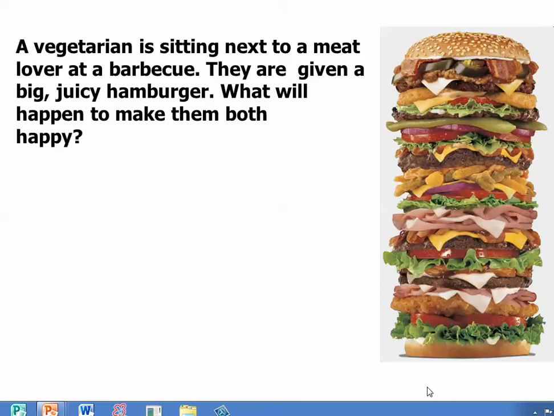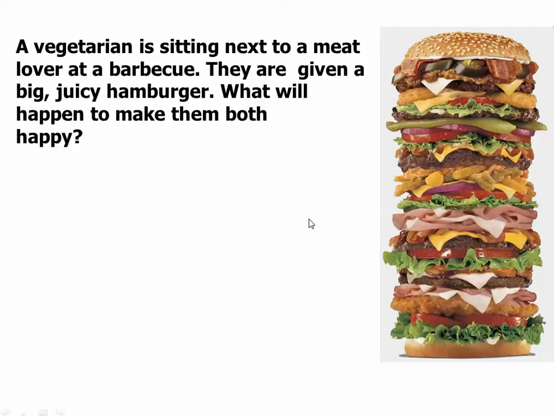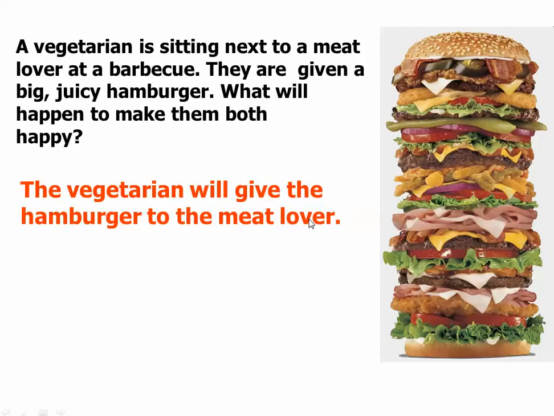So here's the first question. A vegetarian is sitting next to a meat lover at a barbecue. They're given this big, juicy hamburger here. What's going to happen to make both of them happy? So write that down. Take 30 seconds, write that down. All right, I don't have 30 seconds to wait because I'll probably start coughing. So we'll just go ahead and go forward and see what happens. The most logical thing that's going to happen is that the vegetarian's going to give the hamburger to the meat lover.